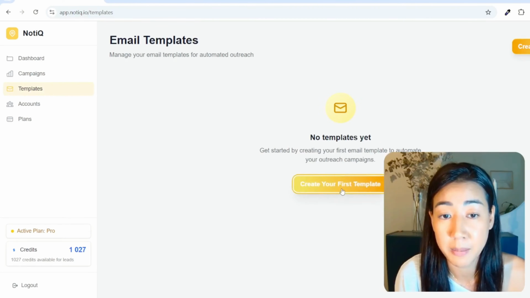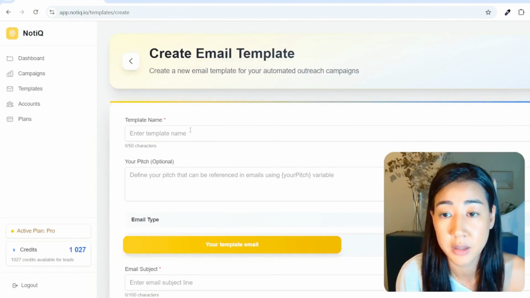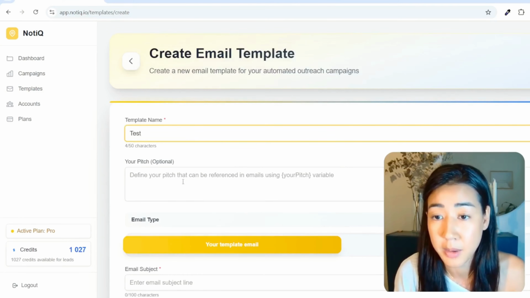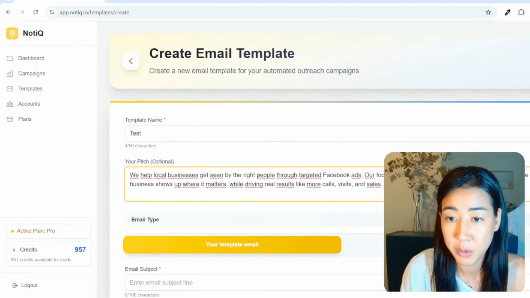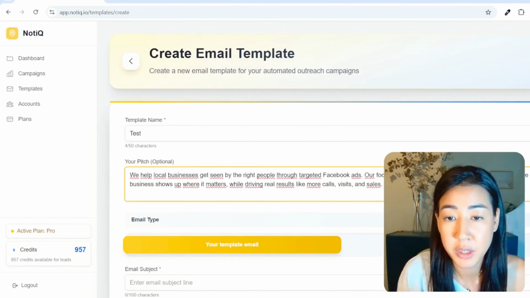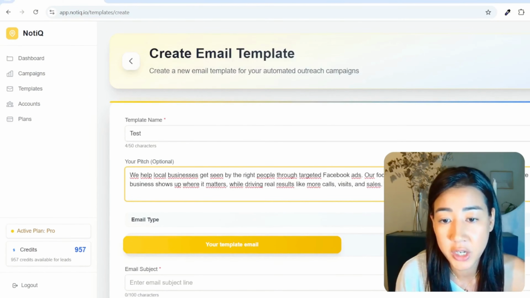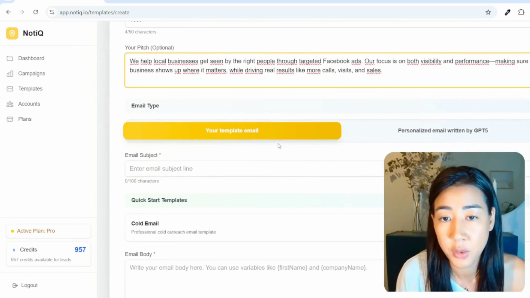And here we're going to create our template. So here we're going to just click that button, we're going to give the template a name, and then we're going to put our pitch right here, and let's just pretend that we are a Facebook ads company that helps local businesses with visibility. And we're going to then have two options here.